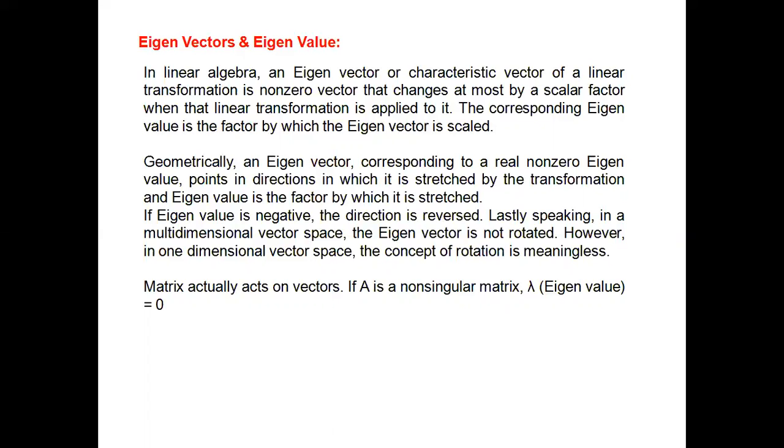The corresponding eigenvalue is the factor by which the eigenvector is scaled. It can be stretched by that factor, which is called the eigenvalue.